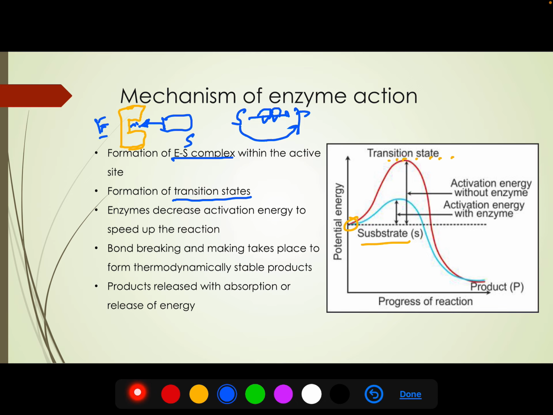This energy that we supply will increase the energy of the substrate to a certain threshold from the initial energy, and once the transition state is formed that is very unstable, they will degrade and break down into products. So this rise in energy from the initial state is called activation energy.